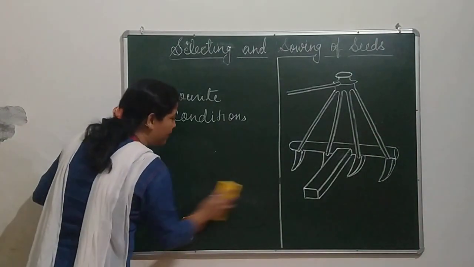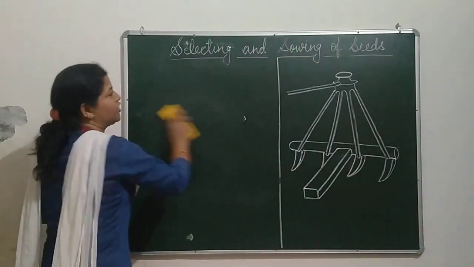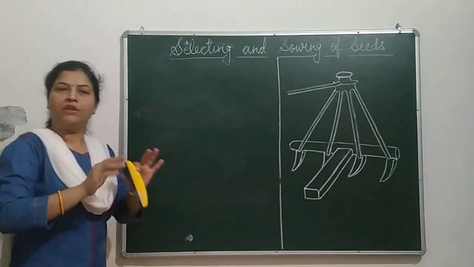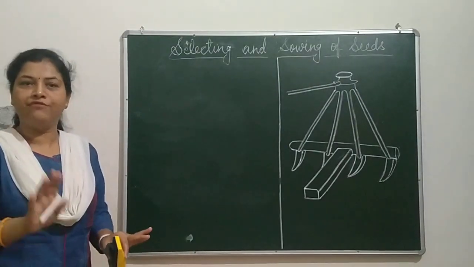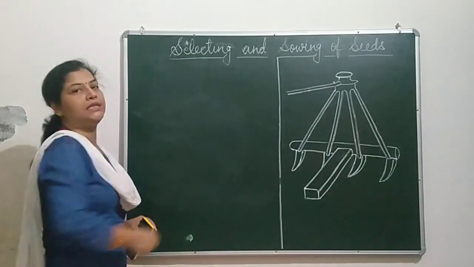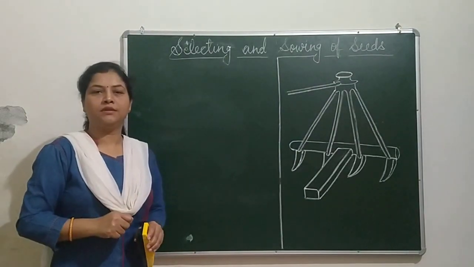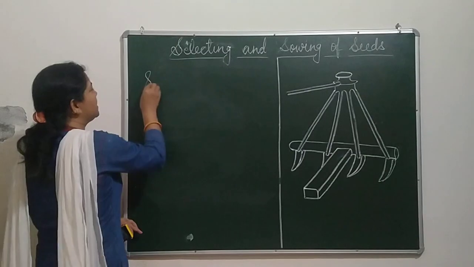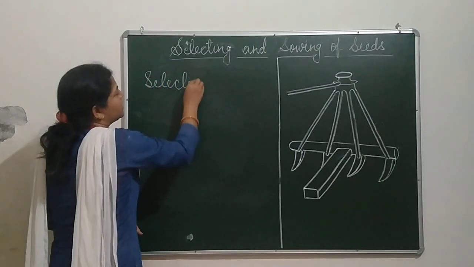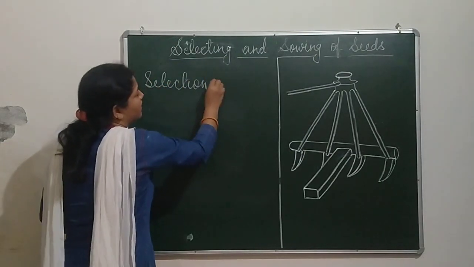Now I am going to make you understand about the selection and the sowing of seeds. When the soil gets ready, then farmers go and buy the seeds to sow in the field and to get good crops. This selection of seeds is done.